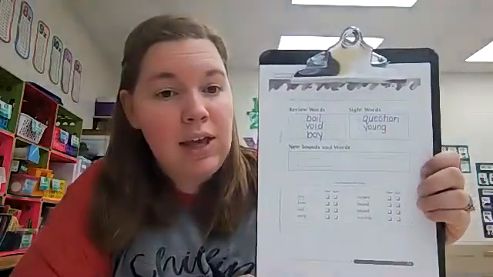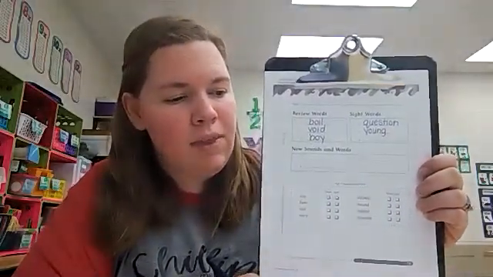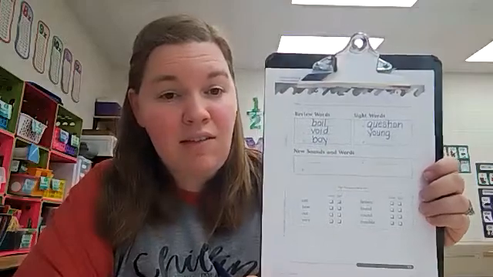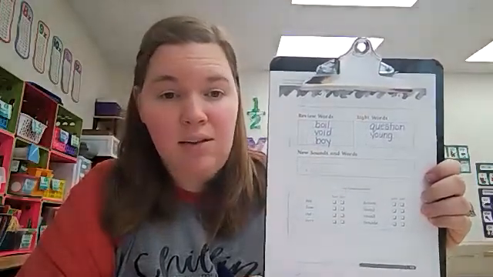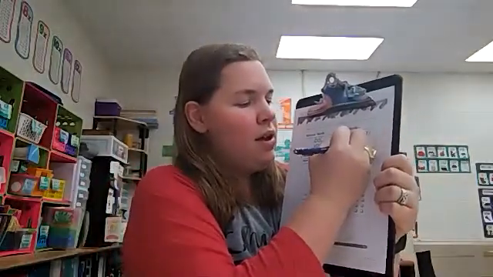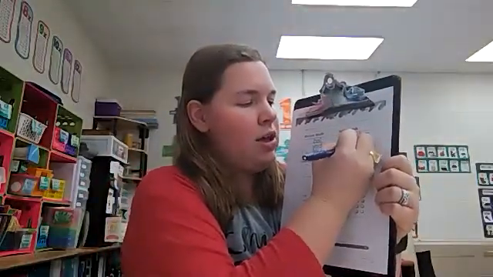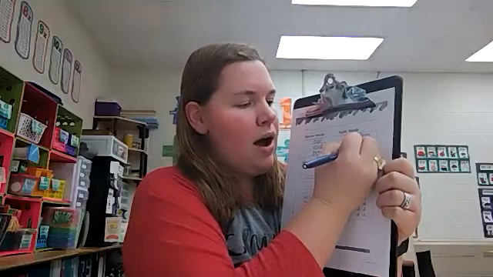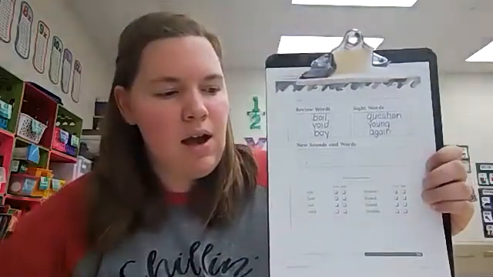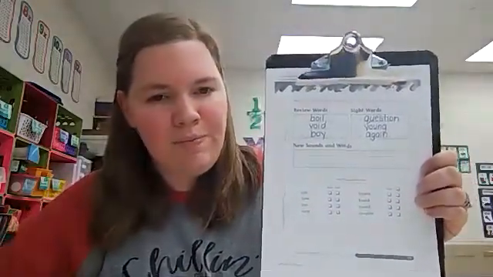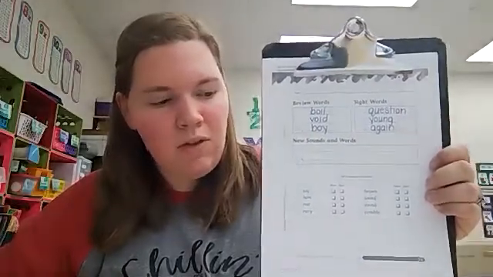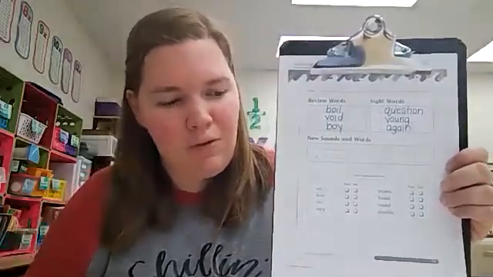Y-O-U-N-G. Young. And number 6, spell the word again. Again. A-G-A-I-N. Again. When you are finished with those words, you can put your worksheet aside for a few minutes.